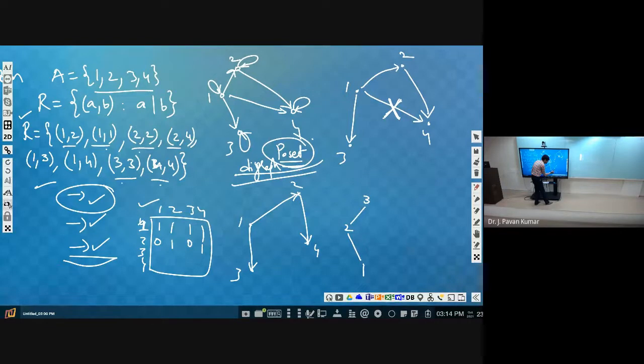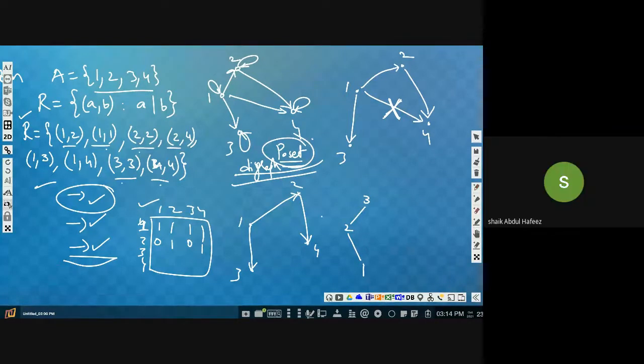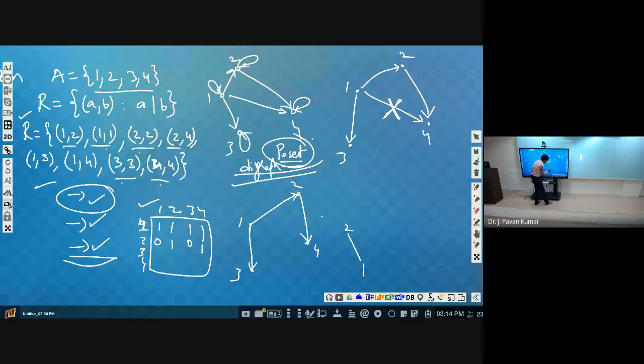Can we keep it like this? No, sir. So we should not have 3 here. Where we should have 3 is here, and 3 is related to 1, that is what it means.